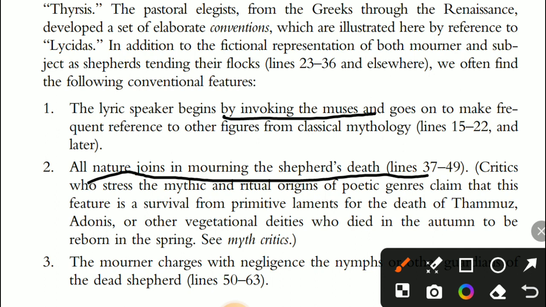Critics who stress the mythic and ritual origins of poetic genres claim that this feature is a survival from primitive laments for the death of Tammuz, Adonis, or other vegetational deities who died in autumn to be reborn in spring. The third main characteristic is a mourner charged with negligence, and nymphs or other guardians of the dead shepherd. So here some anger is shown about why he is dead.